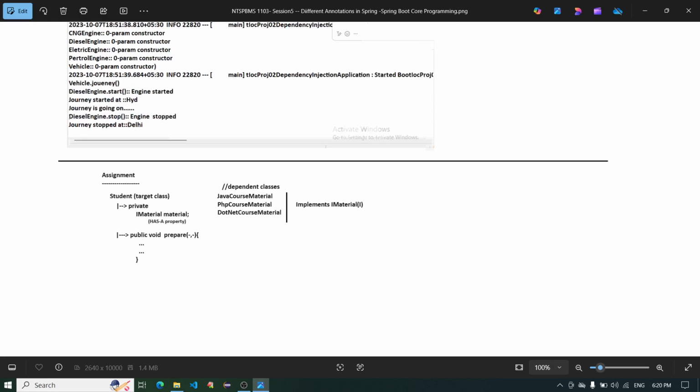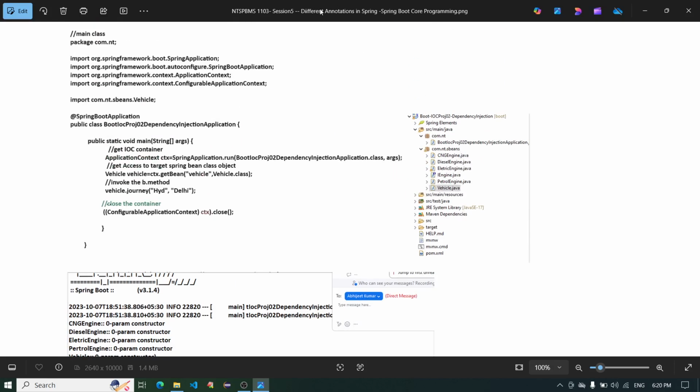So this is the difference between these annotations in Spring and Spring Boot core programs.